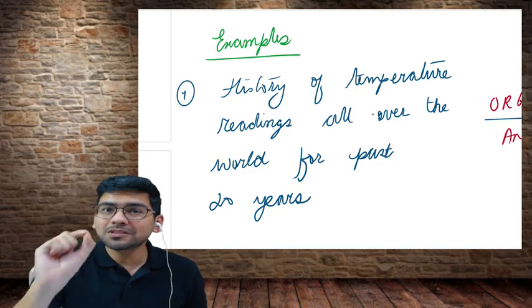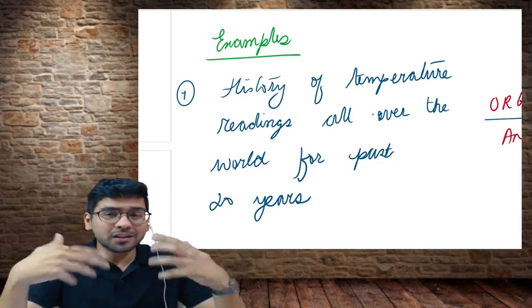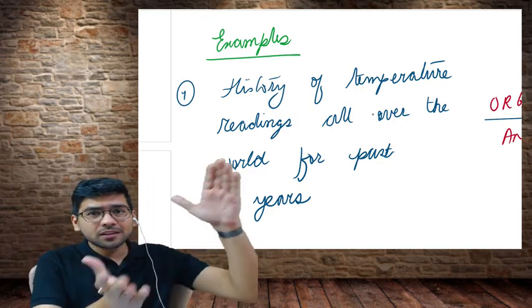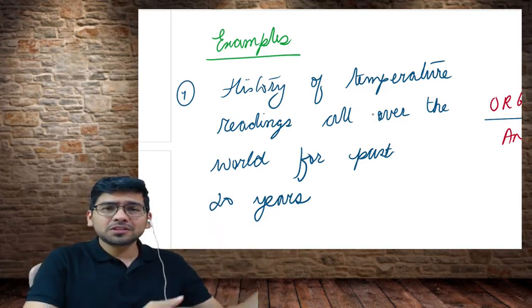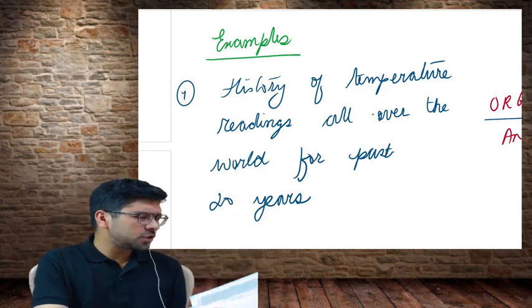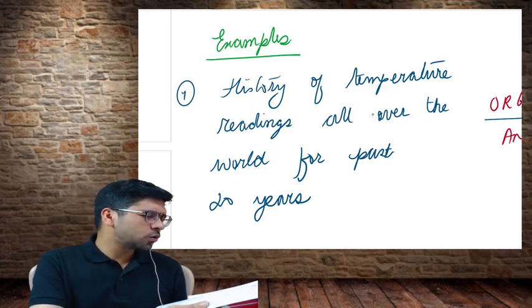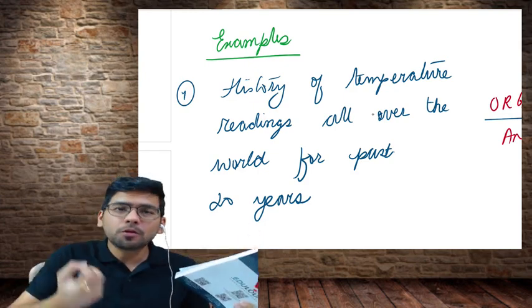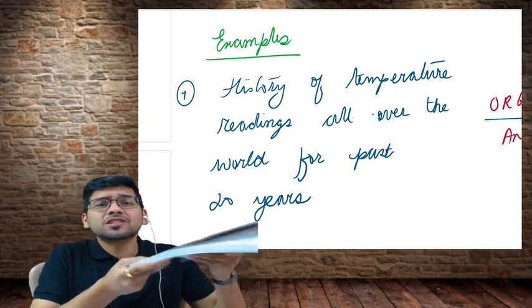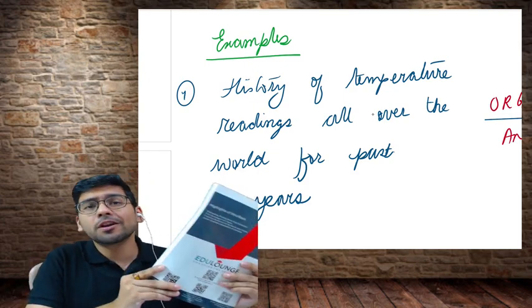20 years, 365 days a week, 365 days in a year, the size of the data is going to be huge. Let's say I give it to you, this is the data. What is going to happen? You are just going to see, okay, this day this was the temperature, this day this was the temperature. You are not going to derive any meaningful information out of it. This is just raw facts, raw information to you.